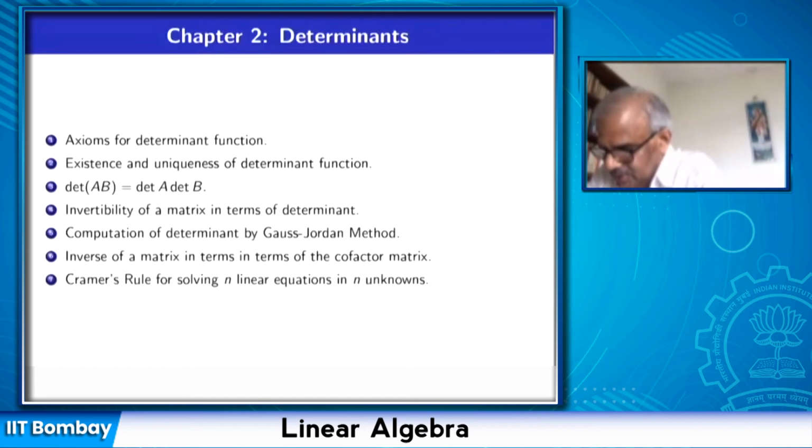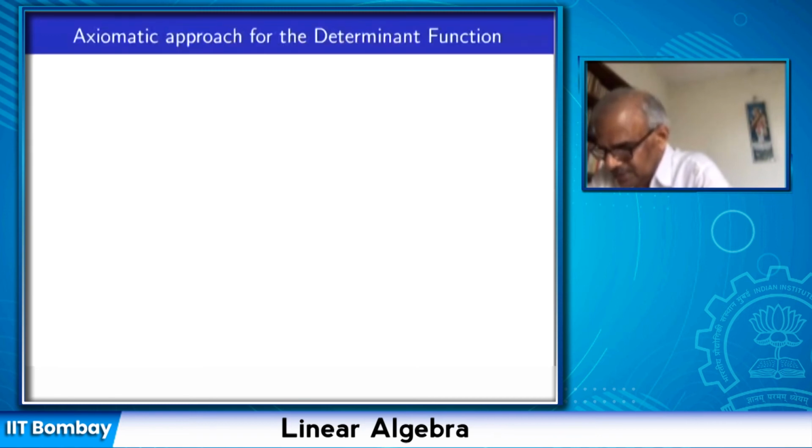Then we will approach Cramer's rule, which you know for 2 by 2 and 3 by 3 matrices, for solving n linear equations in n unknowns. This is not an efficient method, but the formula is attractive, and you know this formula for 2 equations in 2 unknowns and 3 equations in 3 unknowns, but it is valid for n equations in n unknowns. And we will write down the formula for solutions of a system of linear equations where the coefficient matrix is invertible. That is called Cramer's rule. Okay, so let's proceed to the axiomatic approach for the determinant function.